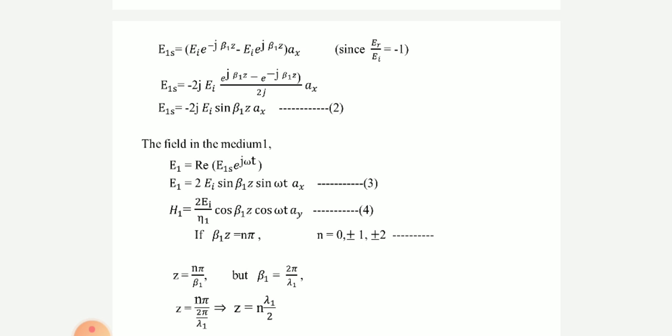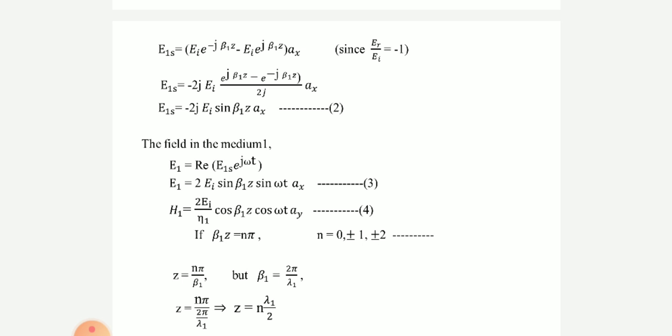We know tau is equal to eta 2 minus eta 1 by eta 2 plus eta 1. So we know tau may be complex. So we can write the reflection coefficient in phasor form, because it is a complex number, tau is equal to mod tau e to the power of j theta.